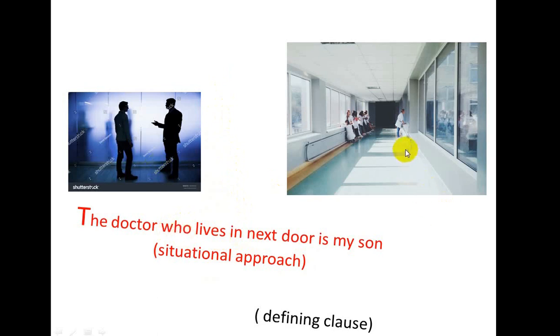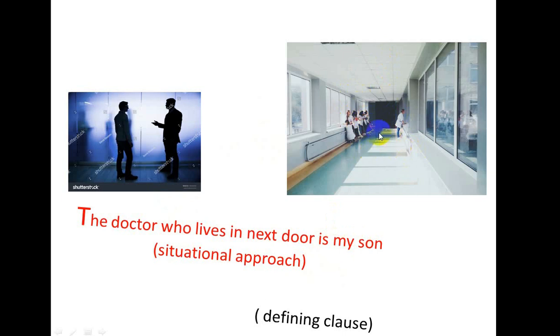Discussing the doctor who lives in next door is my son. Here there are a number of doctors, and they are discussing them. They already know he is a doctor. There are a number of doctors in the hospital. So among the doctors, whoever lives in the next door is my son.